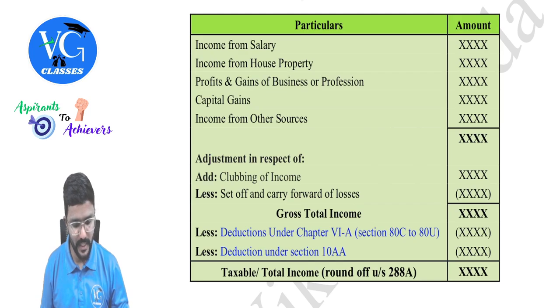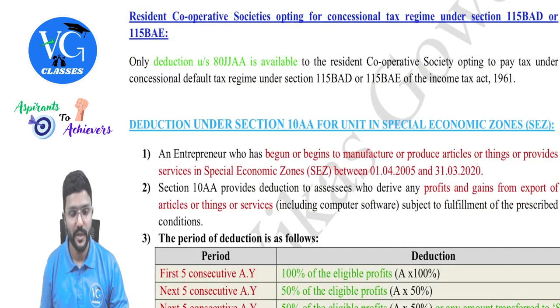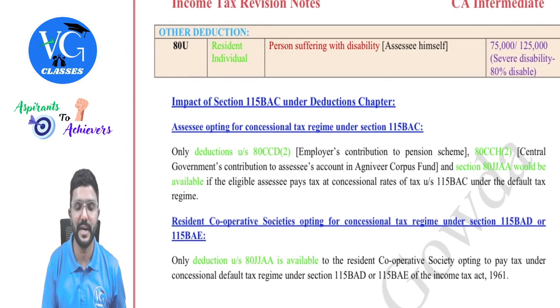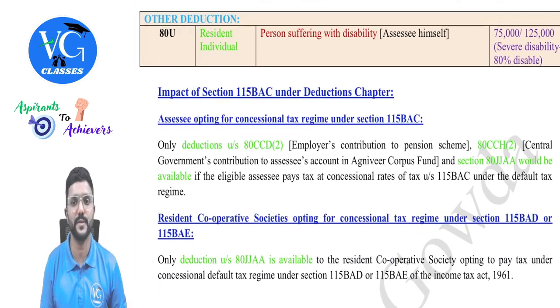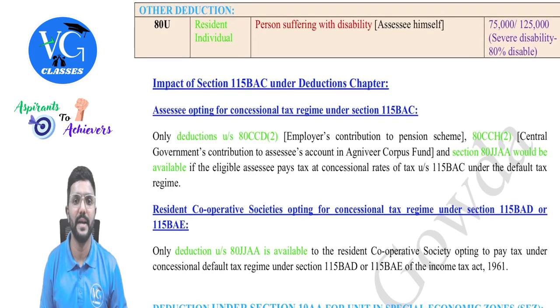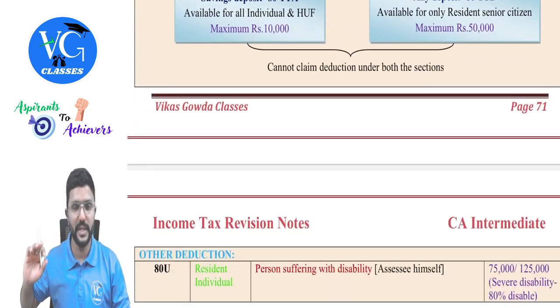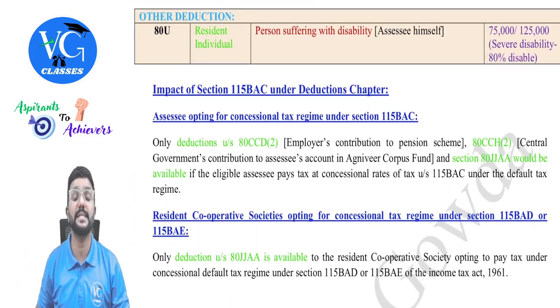Only for interest on savings deposit with post office, you can claim both exemption as well as deduction. First exemption under the respective head, that is income from other sources. Then come and claim the deduction. Okay, guys. 80TTA, we are already done with. So we are done with all the discussions with respect to deductions under chapter 6A, which is a part of your syllabus. Okay. Now let us see.